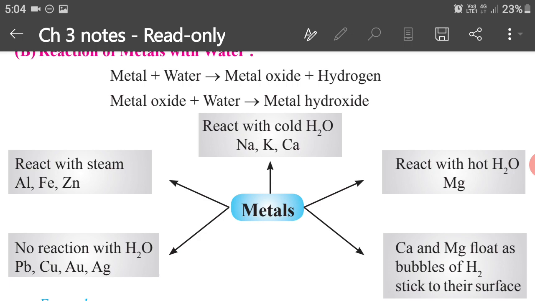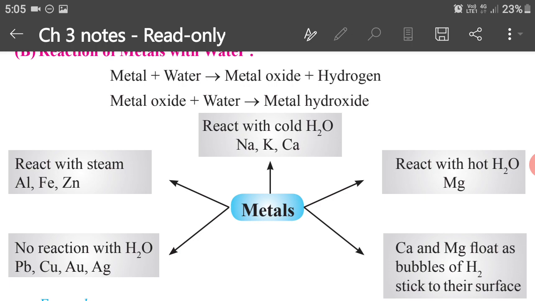Magnesium reacts with hot water, as you can see on the right hand side, but the same thing happens: magnesium metal after dissolving in water starts floating at the surface. Some of the magnesium particles get stuck with hydrogen gas and start floating at the surface of water. So calcium and magnesium float on the surface of water, as you can see in the flow chart, because of the bubbles of hydrogen gas sticking to their surface.